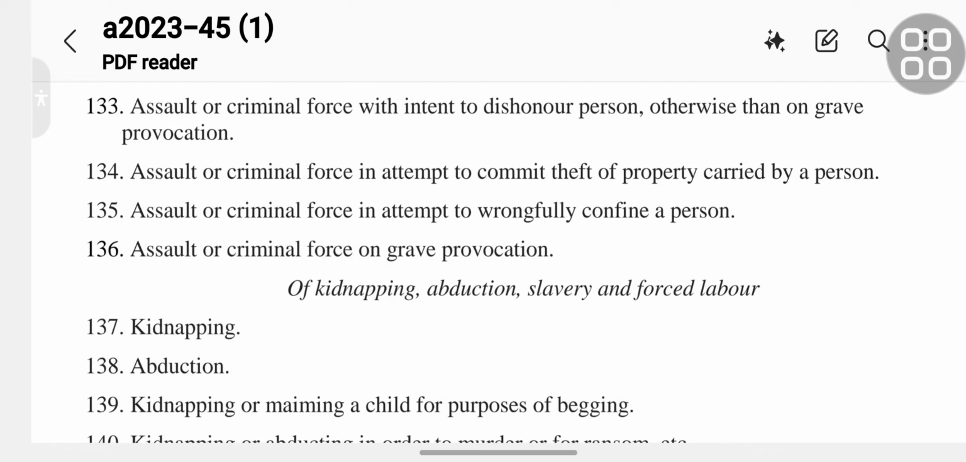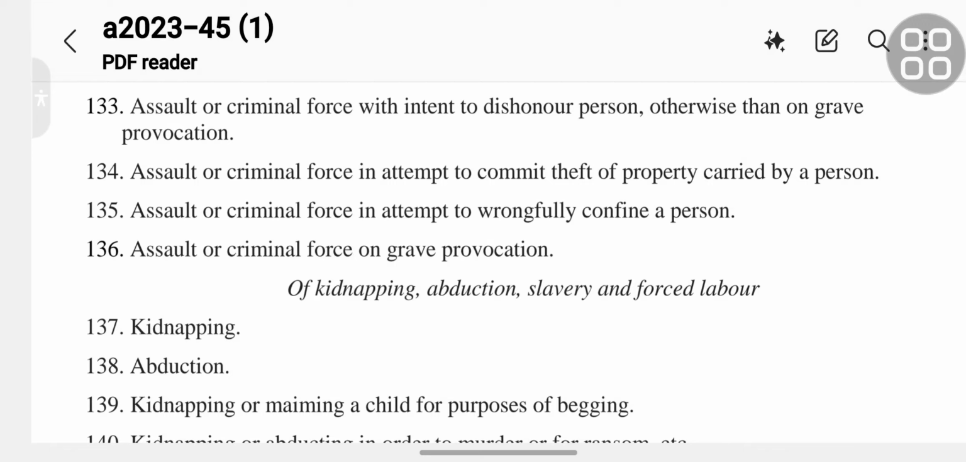134 assault or criminal force in attempt to commit theft of property carried by a person.